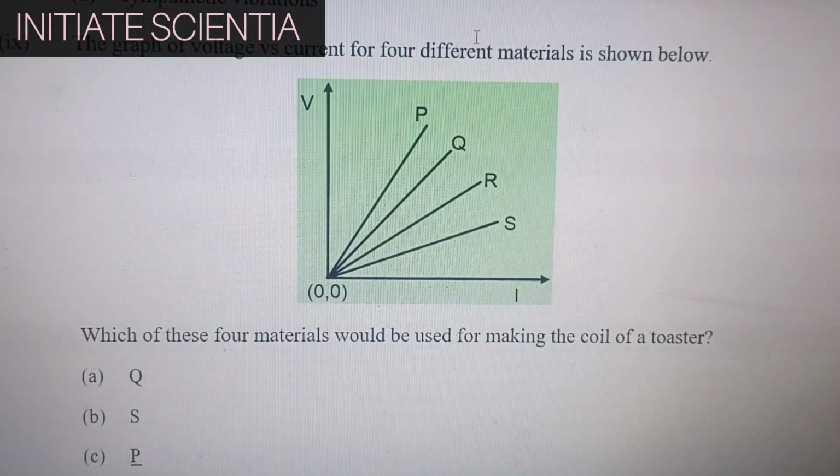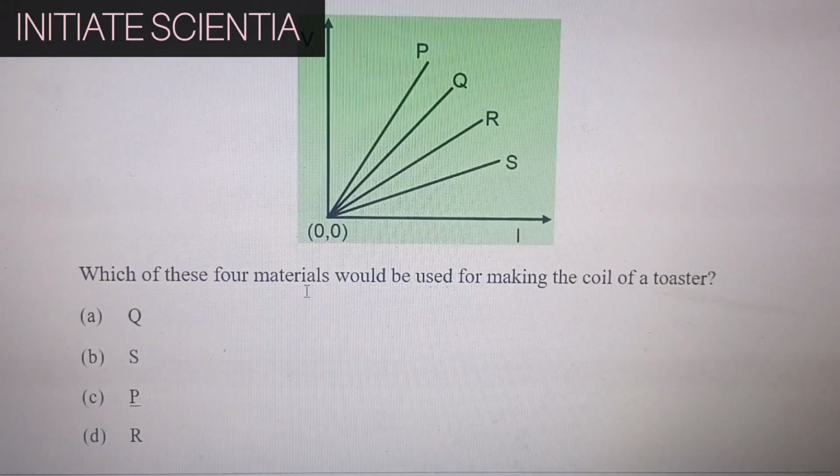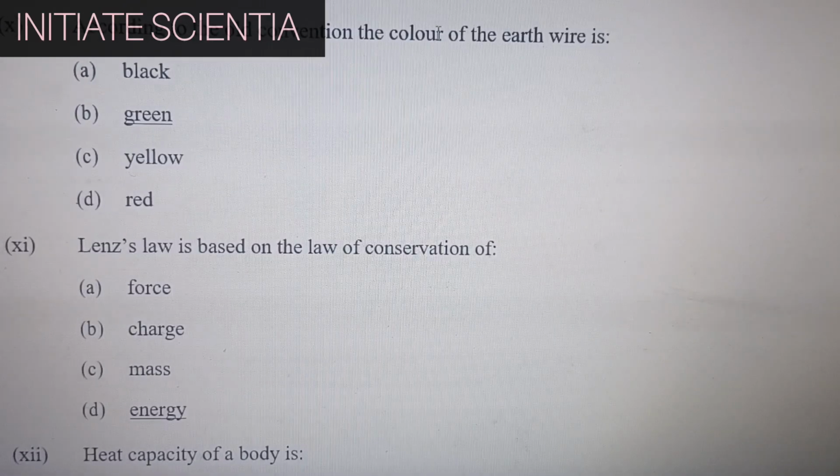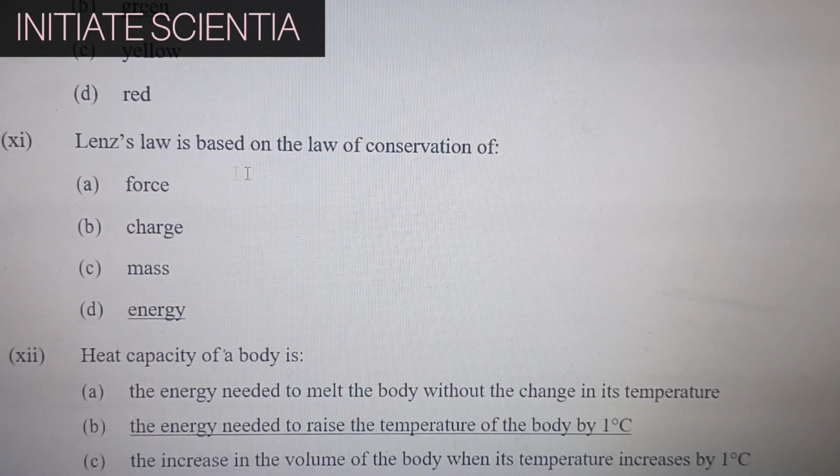The graph of voltage versus current for four different materials is as shown, P, Q, R, S. Which of these four materials would be used for making the coil of a toaster? P. According to the old convention, the color of the earth wire is green. Lenz's law is based on the law of conservation of energy.